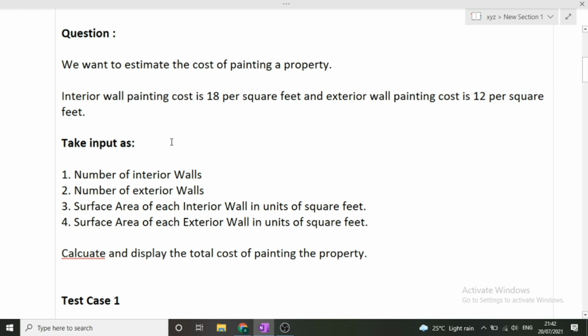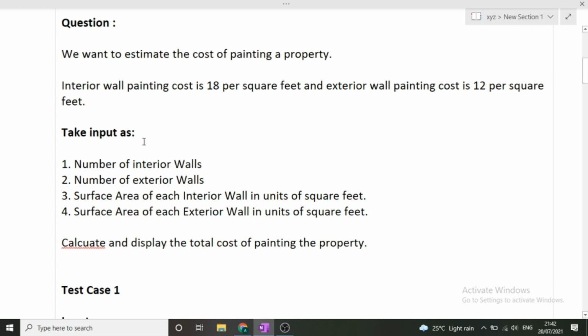Okay, so how will we take the input? First will be the number of interior walls, that is, let's suppose in a house how many interior walls are there. Second is the number of exterior walls, that is how many exterior walls are there. Third is the surface area of each interior wall in square feet. Fourth input is the surface area of each exterior wall in unit square feet.